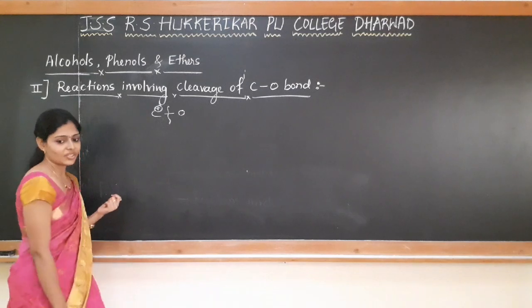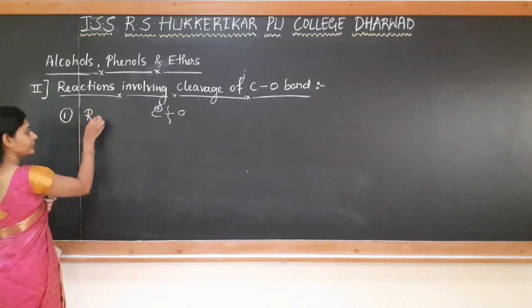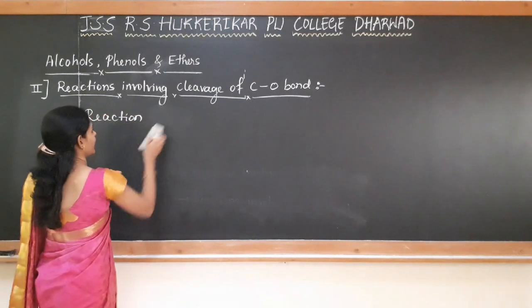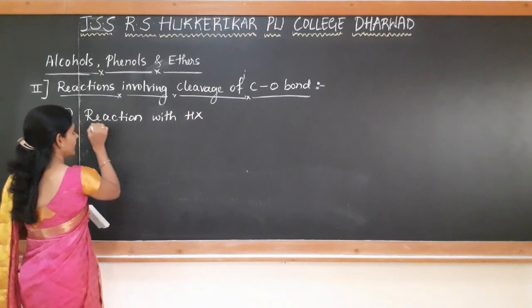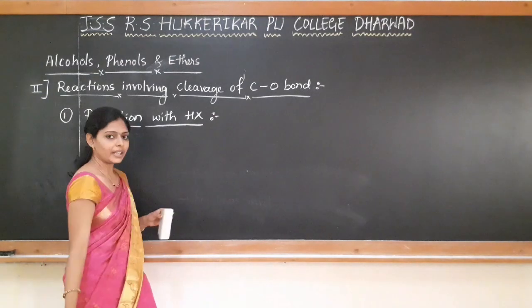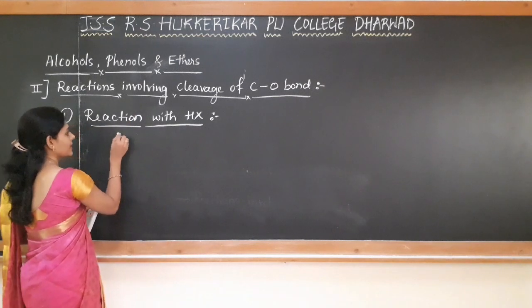The first reaction in this is reaction with hydrogen halide. The reaction of alcohol with hydrogen halide, that is HX. So here X may be any halogen, chlorine, bromine or iodine. So what happens?